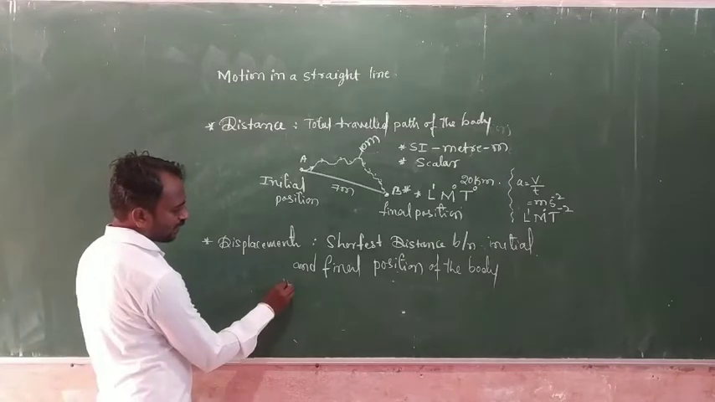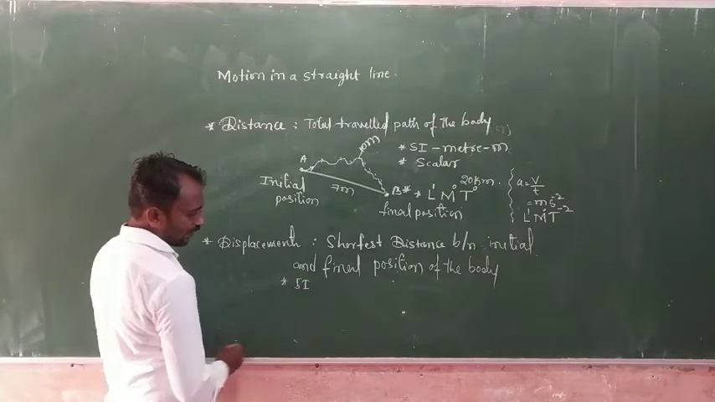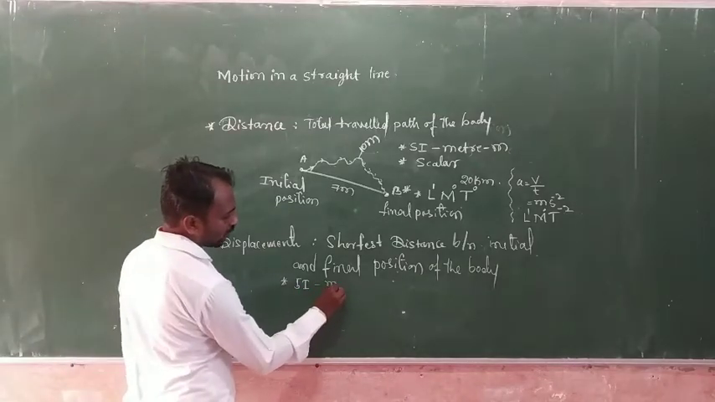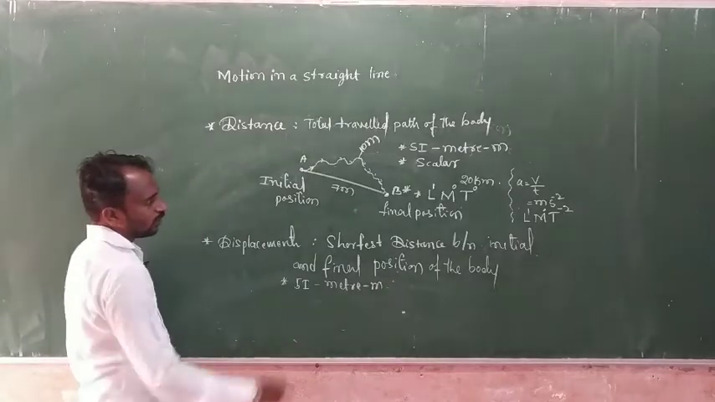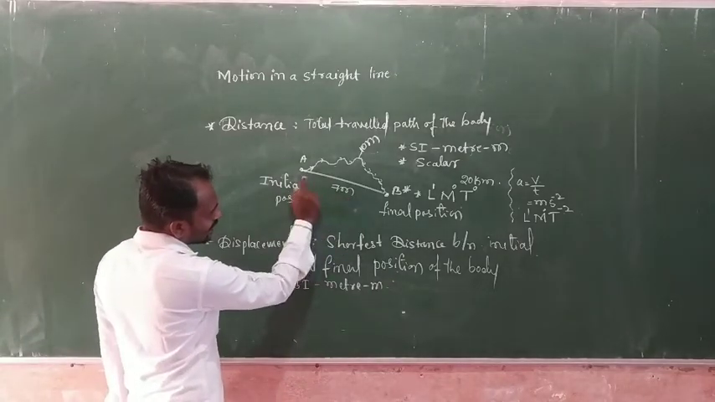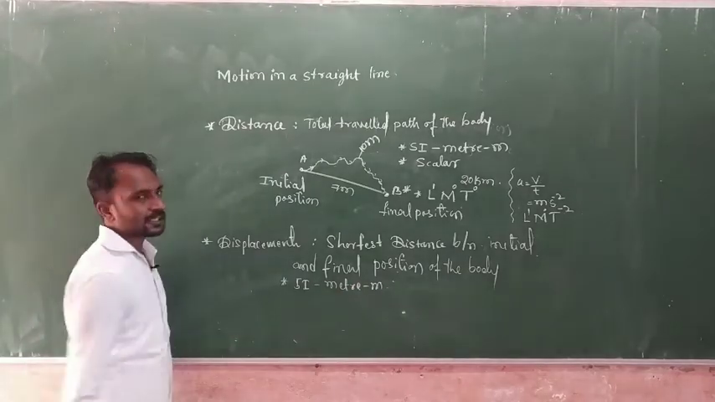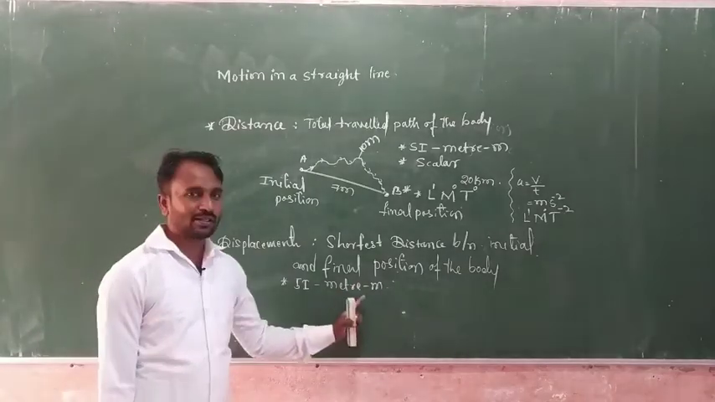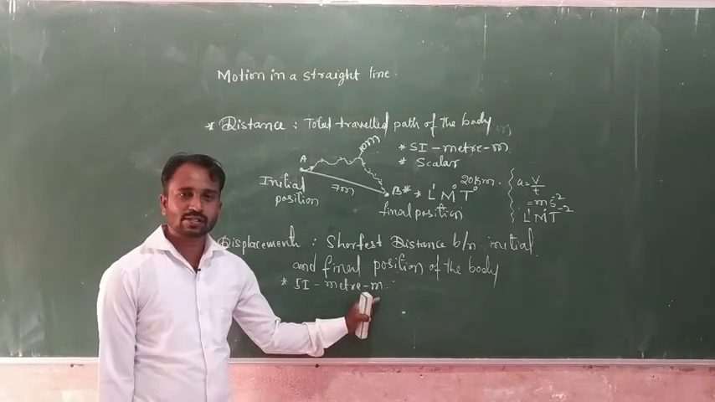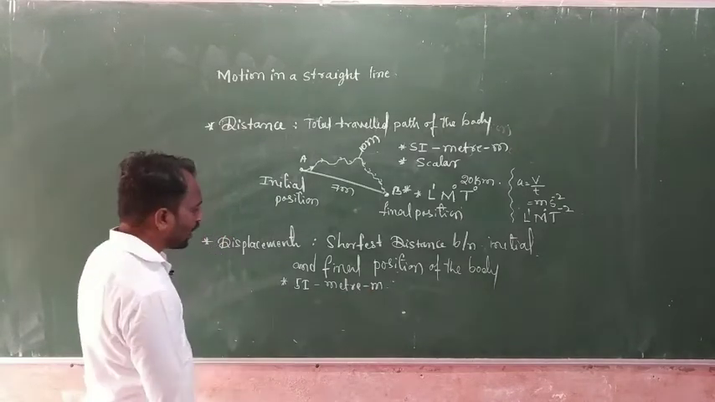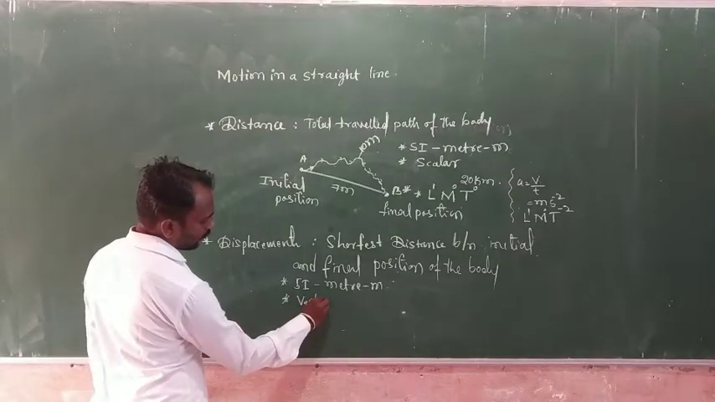The SI unit of displacement is the meter. Why? Because shortest distance means the distance measured in meters. So displacement is also measured in meters, and the SI unit is meter, represented by m.